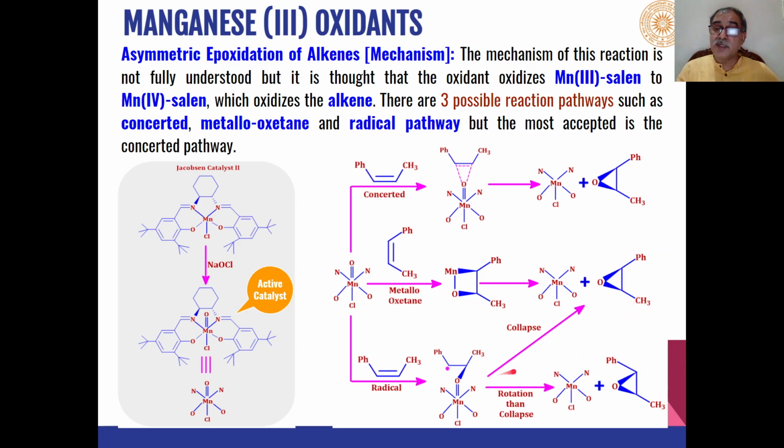A cis product is formed if this radical immediately collapses, with the elimination of the inactive part of the molecule, to give us this cis product. But if there is sufficient time for this radical to rotate, then we can have a trans product also.